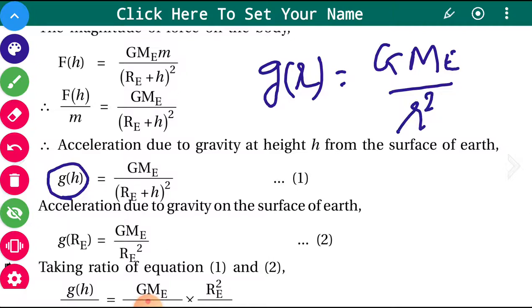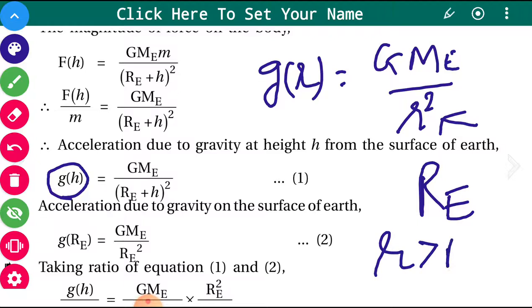If you are on the surface of the earth, then instead of r we write Re, so it becomes G Me upon Re square. But when you are at any other distance r, greater than the radius of the earth, then we can write it in this form, that is G Me upon r square.